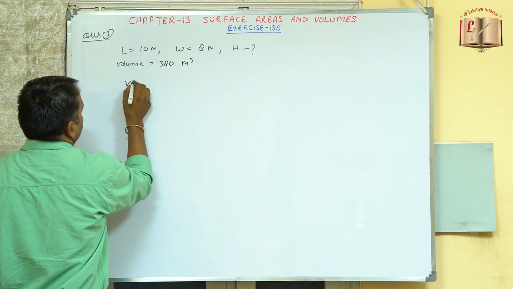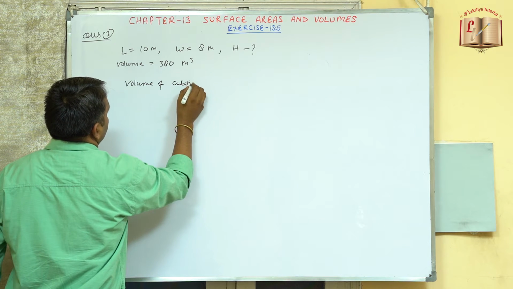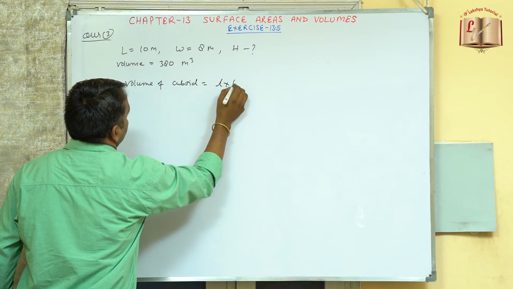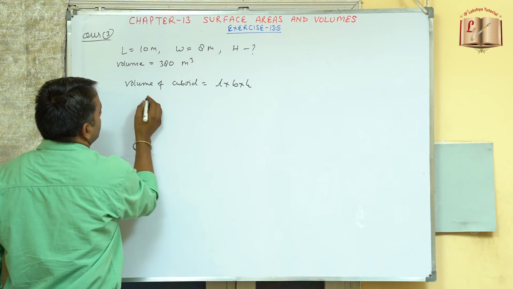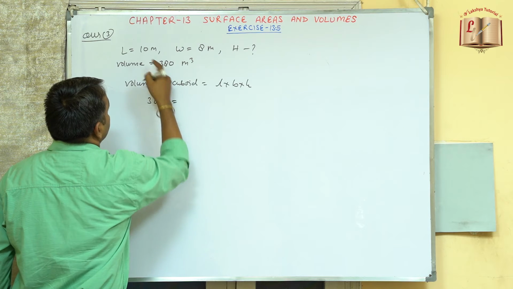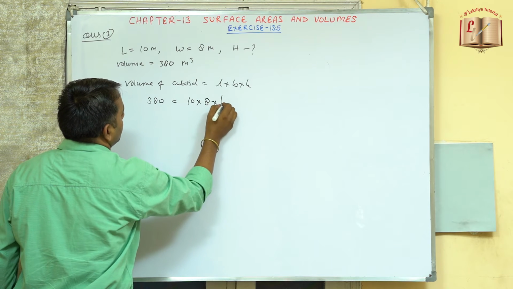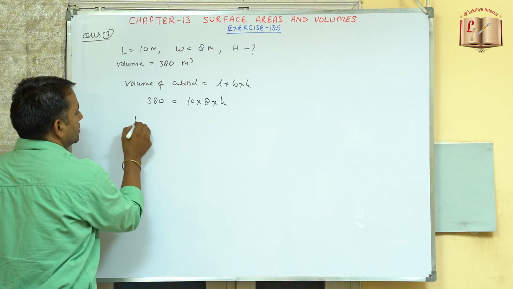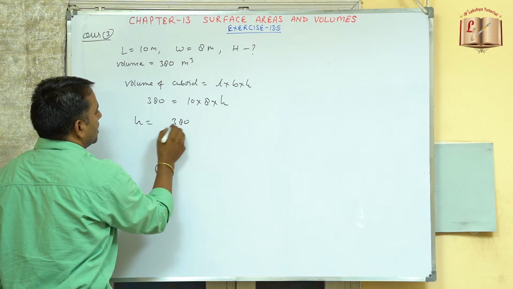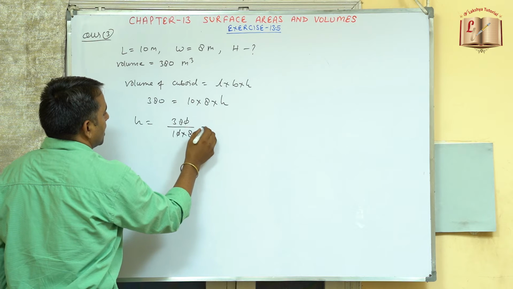Now we know the volume of cuboid. This is equals to length into width into height. So here the volume is 380. So this is equals to length is 10 into width is 8 into height we need to find out. So h will be equals to 380 divided by 10 into 8. 0 0 cancelled.